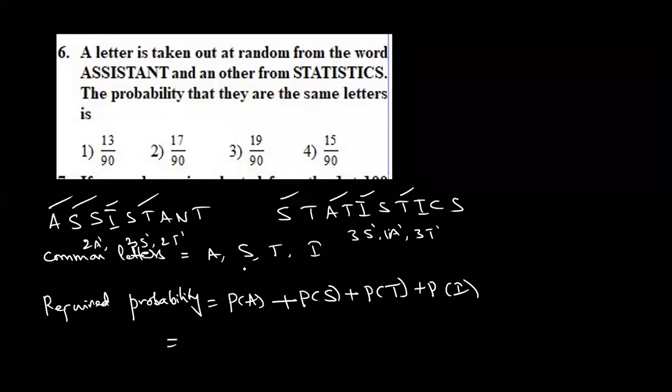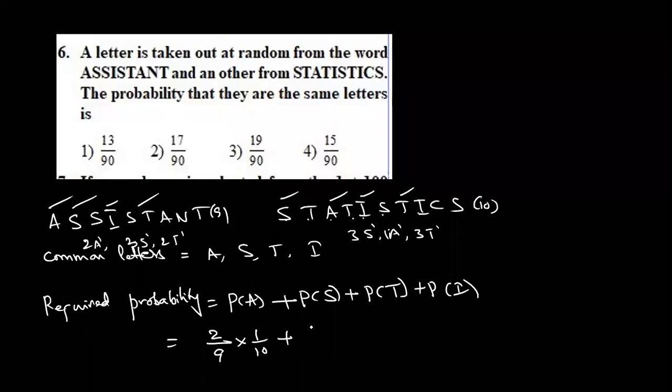Now, P of A, from the first case, assistant. How many letters are there here? 2 by, total how many letters are there? 1, 2, 3, 4, 5, 6, 7, 8, 9. 2 by 9 into, what about the second word? 1 by 10. Here 9, there 10. So 1 by 10.